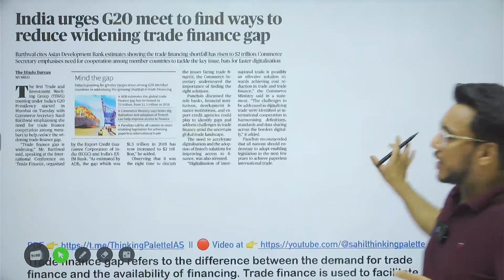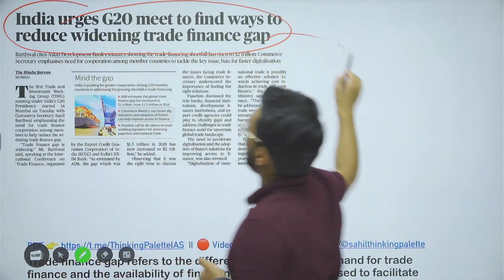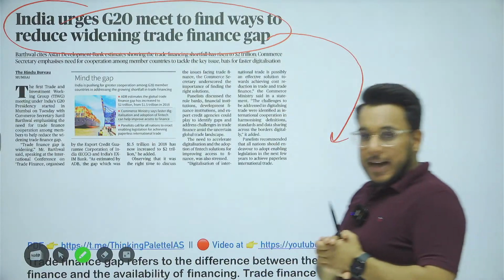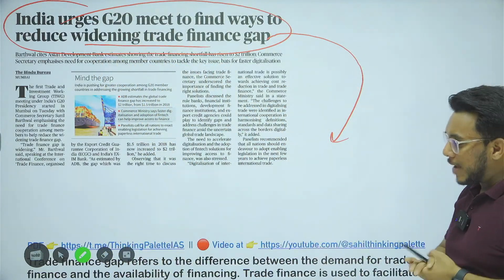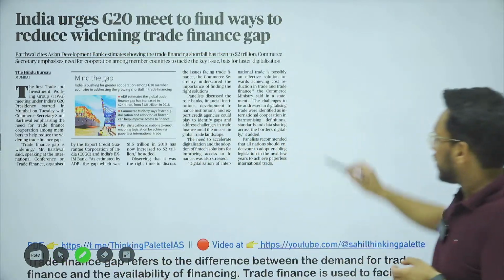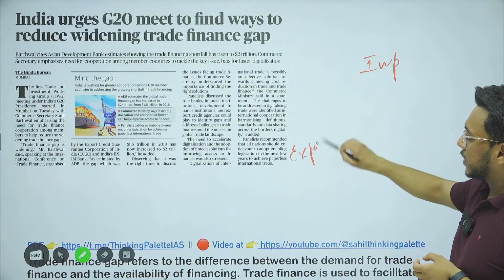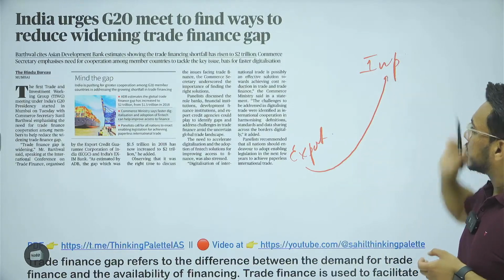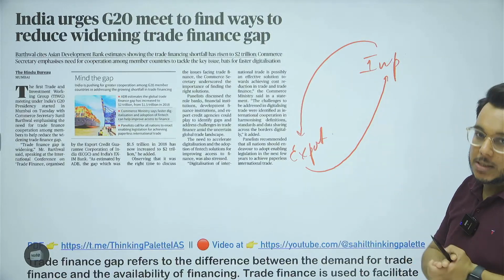Now moving to the next article. India urges G20 meet to find ways to reduce widening trade finance gaps. Now we'll understand the idea of trade finance gaps for the prelims examination, and as well as for GS3 we can take it. So basically, guys, understand this particular thing, that in international trade there is one exporter and one importer. Now the exporter will sell certain goods to the importer. Okay, obviously the importer has to make the payment to the exporter.